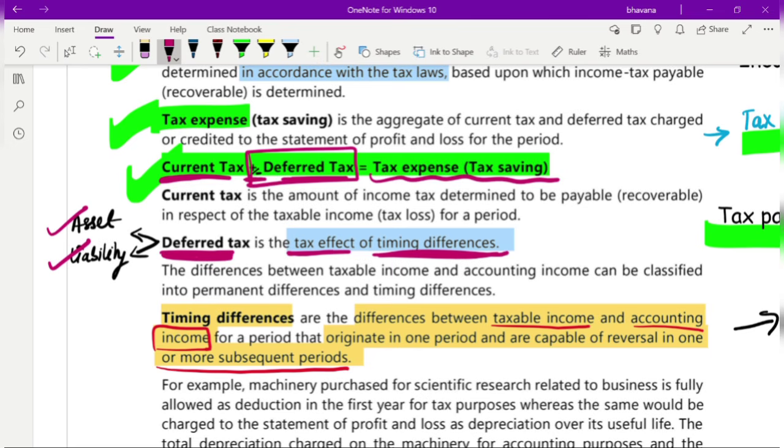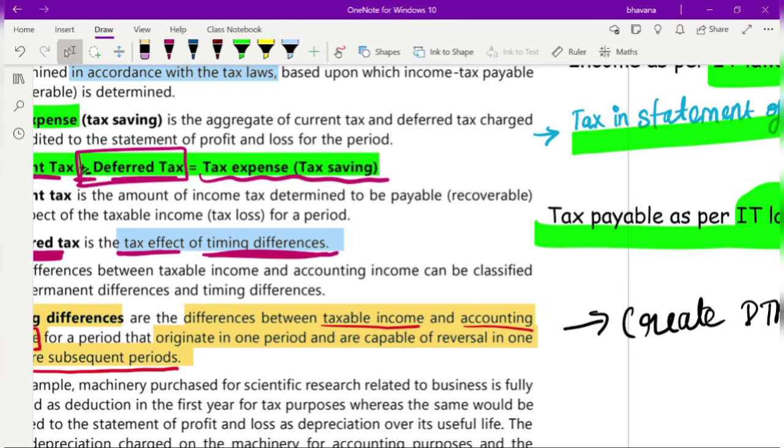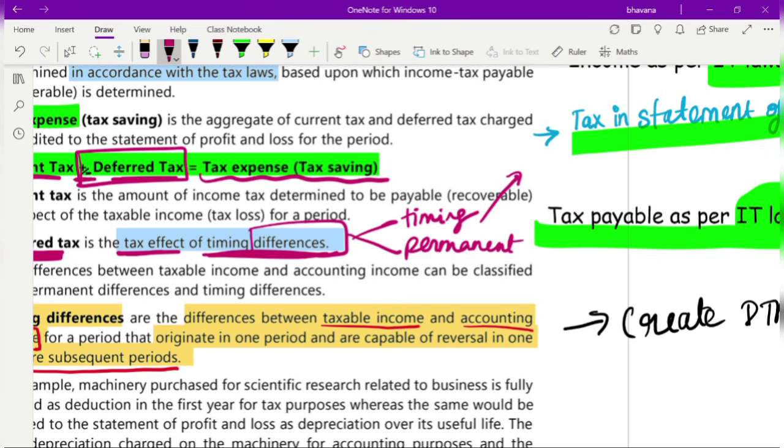Now let's understand what the kinds of differences are. There are two types of differences. One is timing difference and the other one is permanent difference. In simple terms, only when you get a timing difference will you create either a deferred tax asset or a deferred tax liability. If it is a permanent difference, you will not create a deferred tax asset or deferred tax liability.